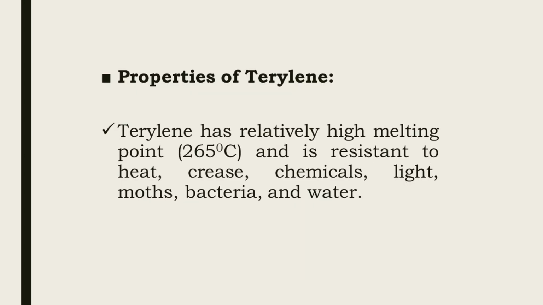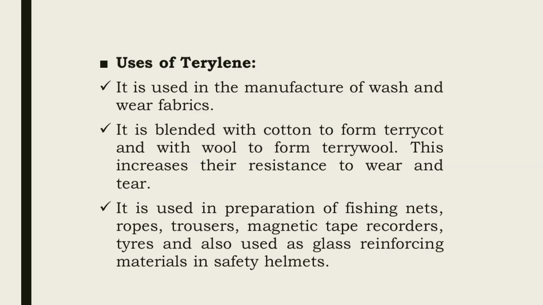Now, properties of terylene. Terylene has a relatively high melting point, that is about 265 degrees Celsius, and it is resistant to chemicals, water, heat, grease, moths, bacteria, etc. Uses of terylene: it is used in the manufacture of wash and wear fabrics.